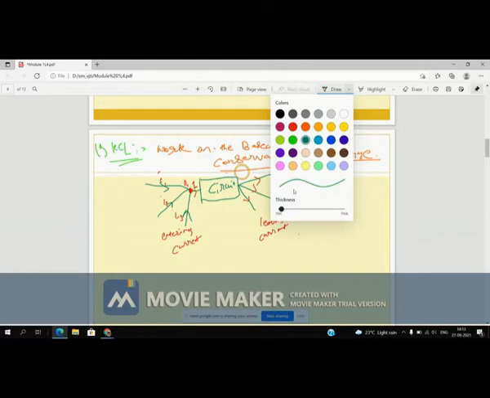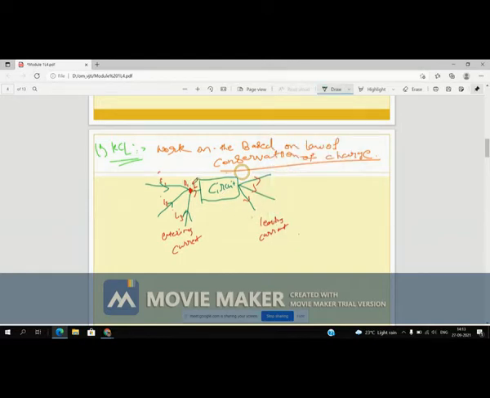Kirchhoff current law states that the sum of entering current is equal to the sum of leaving current. That is called the law of conservation of charges. It means none of the current is getting lost. Whatever you give as input, you will get as output, right? Similarly, I1 plus I2 plus I3 you will get as I.